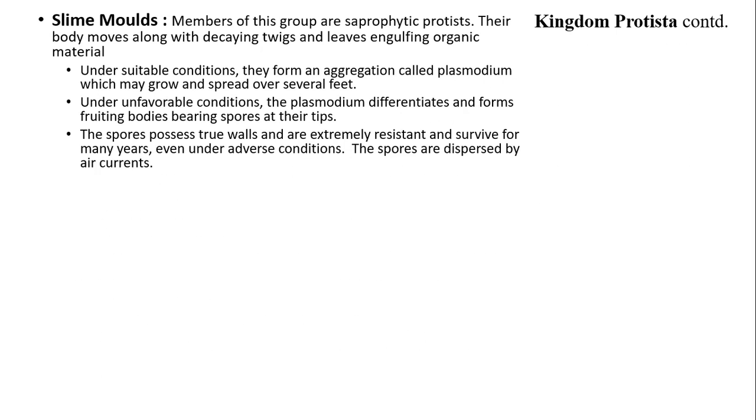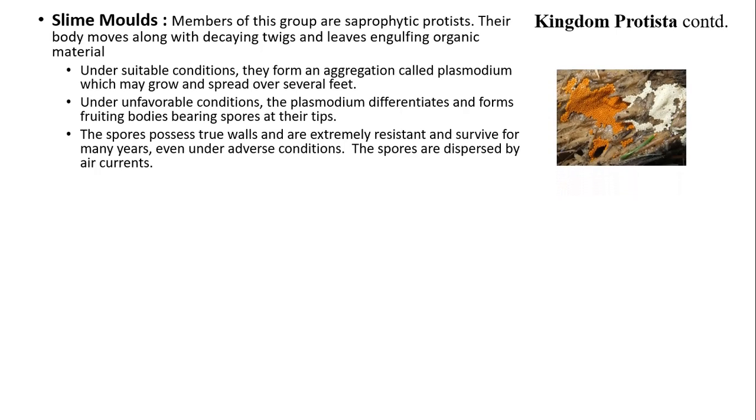Slime molds. Members of this group are saprophytic protists. Their body moves along decaying twigs and leaves, engulfing organic material. Under suitable conditions, they form an aggregation called plasmodium, which may grow and spread over several feet. Under unfavorable conditions, the plasmodium differentiates and forms fruiting bodies bearing spores at their tips. The spores possess true walls and are extremely resistant and survive for many years, even under adverse conditions. The spores are then dispersed by air currents.